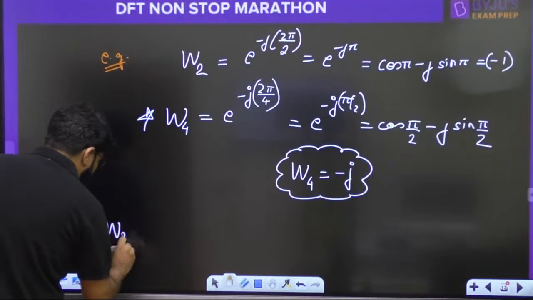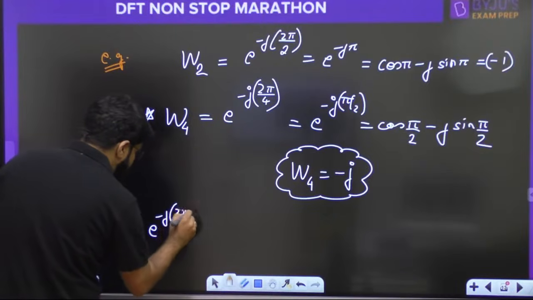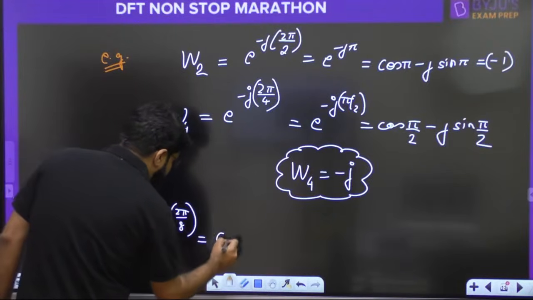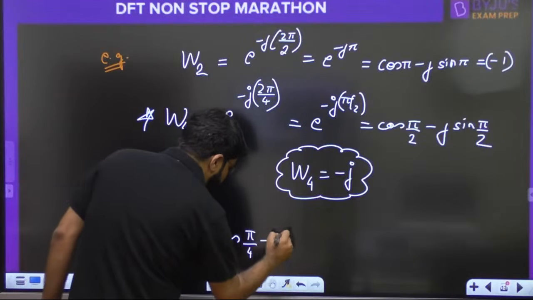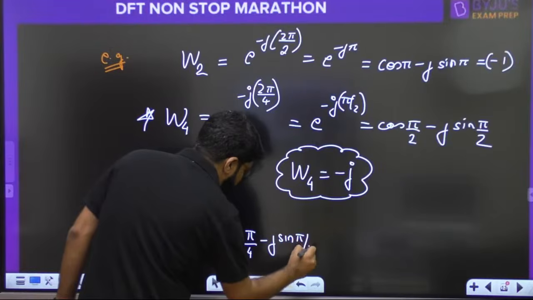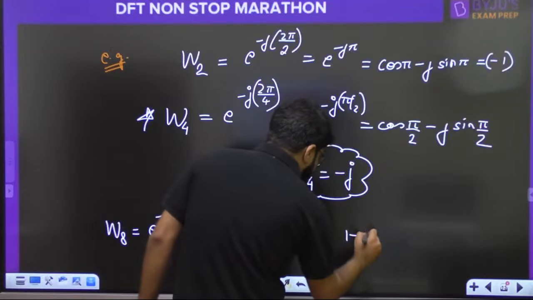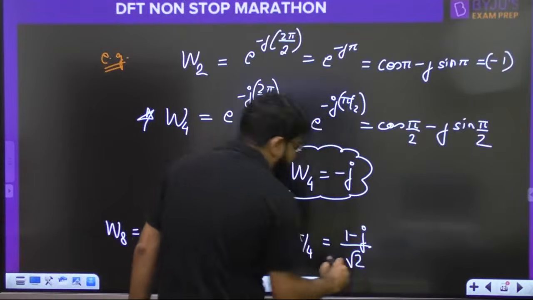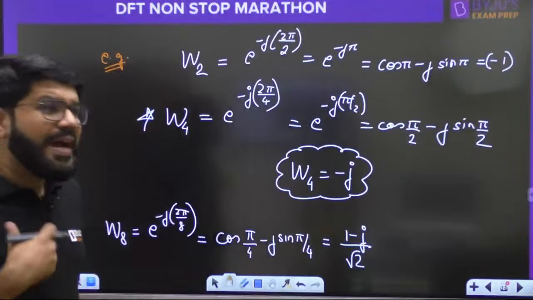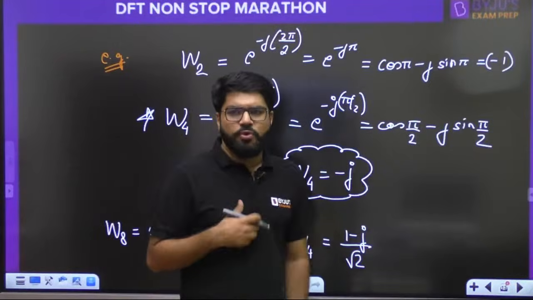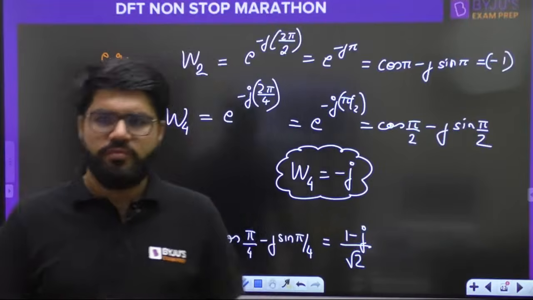Similarly, we can calculate W8. Any value we can calculate wherever we want. Suppose e power minus j 2 pi by 8 will become e power minus j pi by 4. So eventually cos pi by 4 minus j sin pi by 4. Cos pi by 4, sin pi by 4 are both equal to 1 by root 2. So it will be 1 minus j whole divided by root 2. So like this we can calculate all the values of W. Although I suggest you always remember the value for W4.